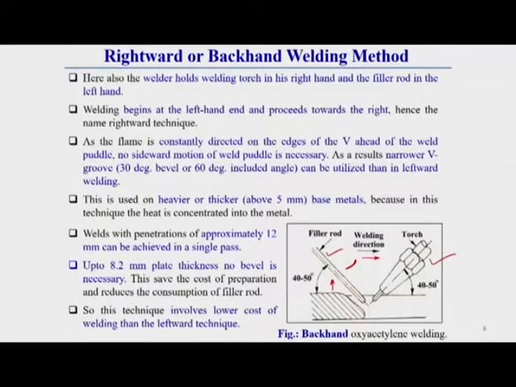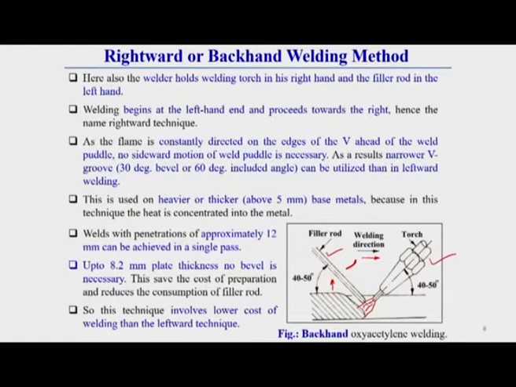Here the flame is constantly directed on the edge of the V ahead of the weld pool, so one thing you keep in mind: no sideward motion of the weld pool is necessary. Because here these are directly positioned toward the weld pool direction, as a result you can make a narrow V groove. Whatever bevel angle we made for the leftward or forehand welding method, here we can reduce this bevel angle drastically.